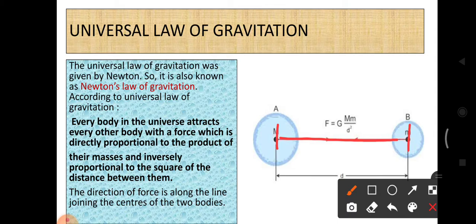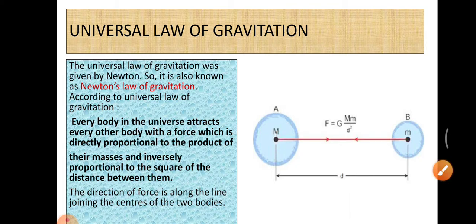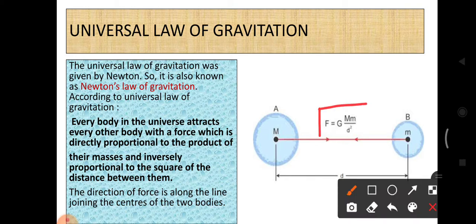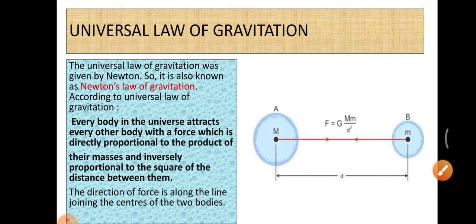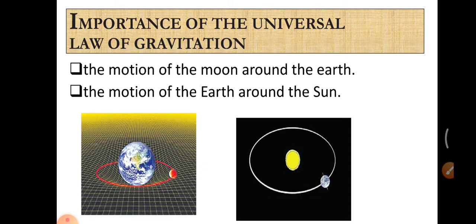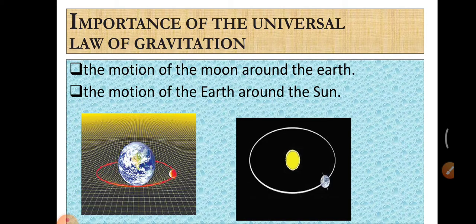So in the universe, so many objects are present. Every object attracts other objects with a force. That force is called gravitational force. The value of the gravitational force is directly proportional to the product of their masses and inversely proportional to the square of the distance. These things we already learnt in the last class. And what is the importance of the universal law of gravitation? The first one, the motion of the moon around the earth.